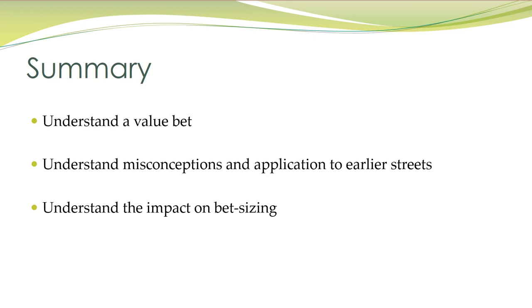We should also understand the impact of bet sizing on our value bets. So we saw how increasing the sizing can generate a higher expectation, so long as our opponent's calling frequency remains static, and so long as we don't make our opponent call with a range which now has us beat because it's a lot stronger than our betting range. So in some cases we may maximize our expectation with a large sizing, but in other cases, if our opponent has a weak range, for example, or if we have a weakish hand that we're value betting ourselves, we're probably going to maximize our expectation with a smaller bet that's going to have more equity against the opponent's calling range and is going to get paid off with a higher frequency.